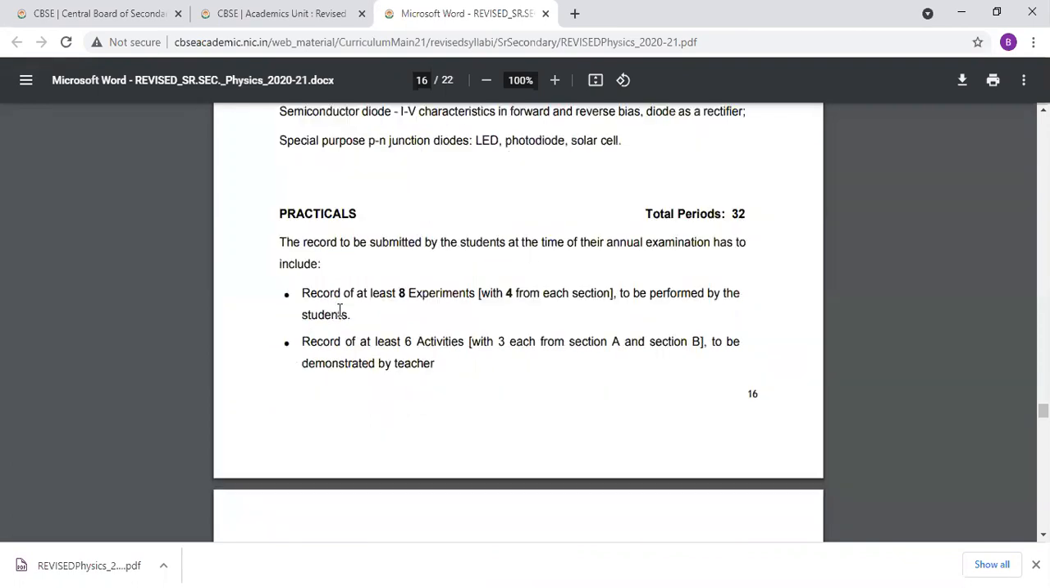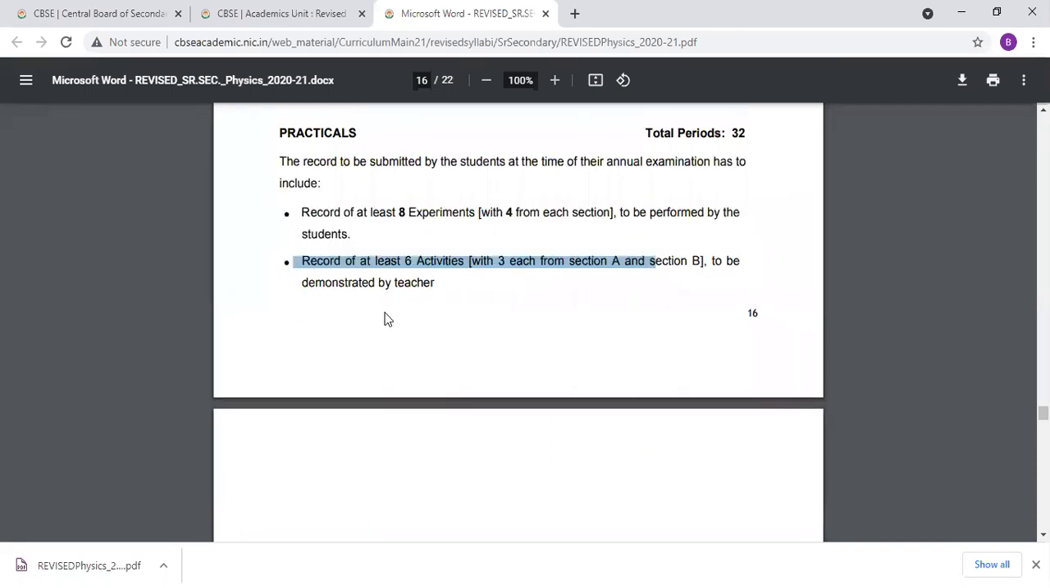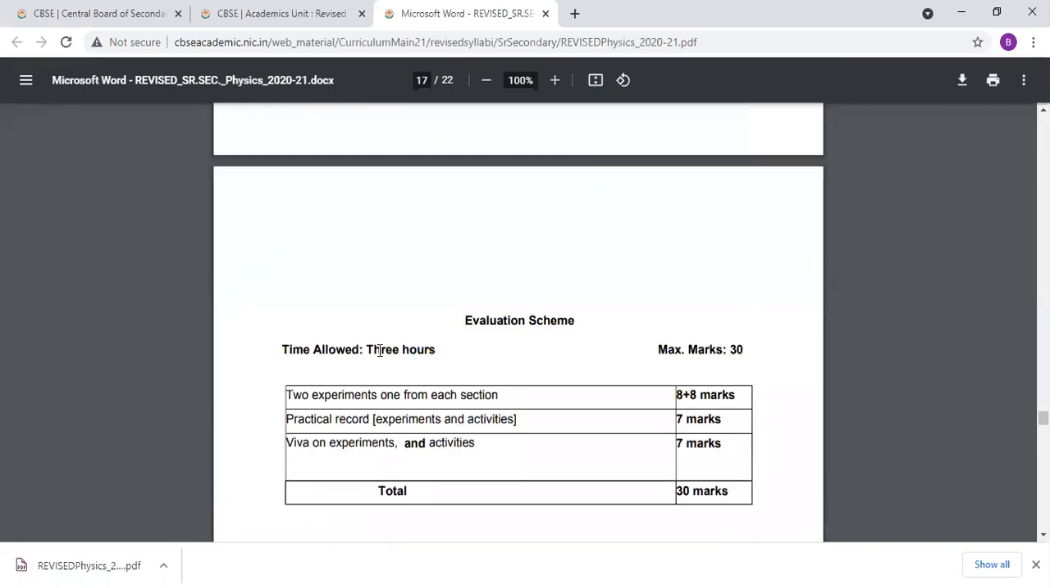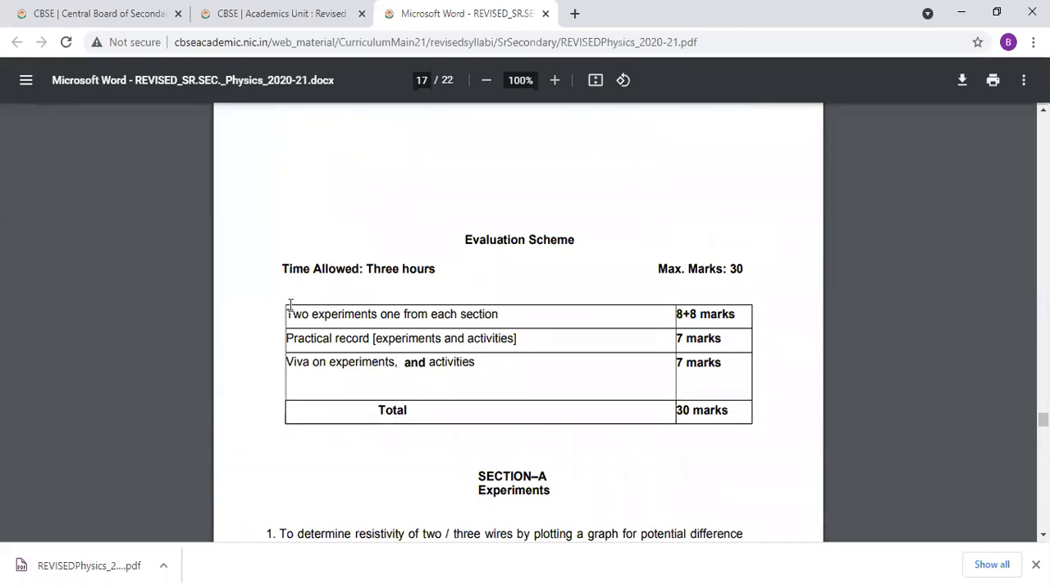And the practical. A record of at least 8 experiments, 4 marks each section. Under activity, 6 activities, 3 marks each section. See here, 2 practical experiments, record note, no need for a project mark. Viva and experiment activity, 7 marks. Practical record note, 7 marks. 2 experiments, 8 plus 8 marks. Viva and the activity, 7 marks.